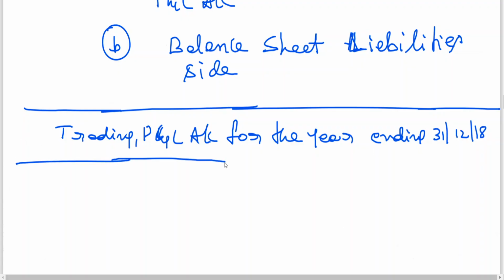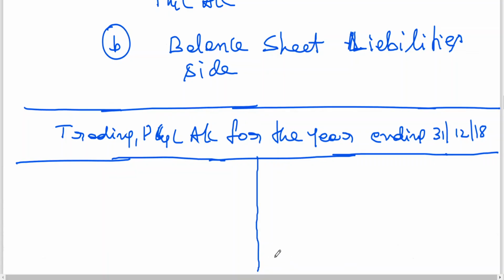Trading and P&L account for the year ending 31st December 18. I'm not giving importance to format.